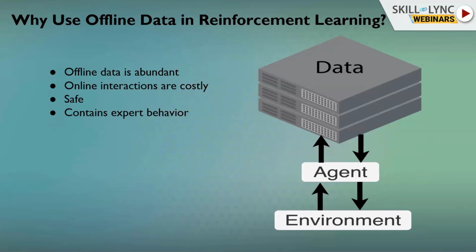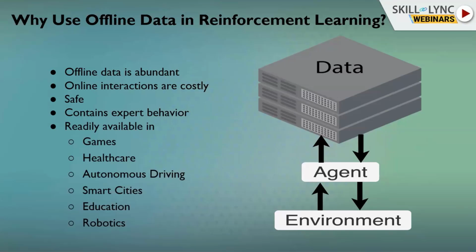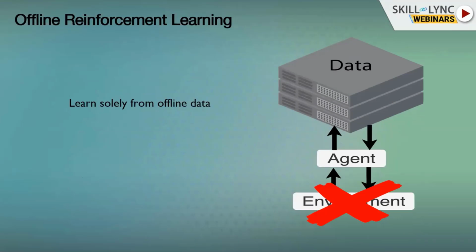So using the data might actually be useful when we have pretty good data. We can try to imitate this. We have data in games, healthcare, autonomous driving, smart cities, education, robotics, and much, much more. In general, we're talking about using the data and interacting with the environment, but here we're going to look at the very pure setting of offline data, using offline data for reinforcement learning.